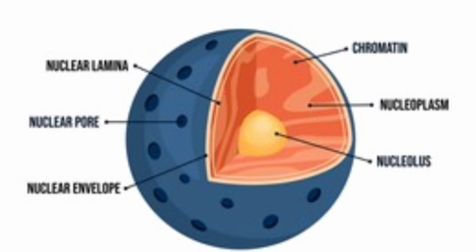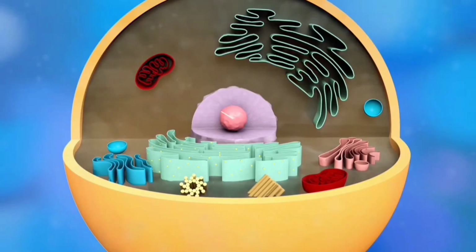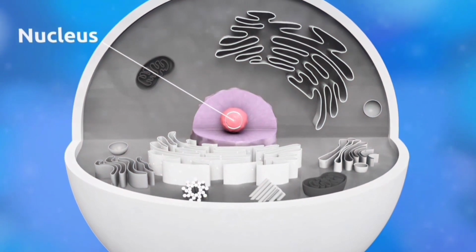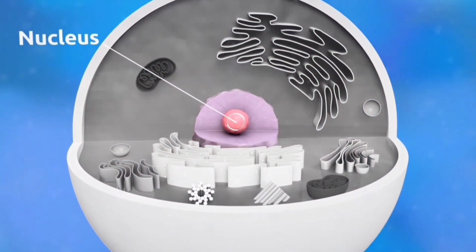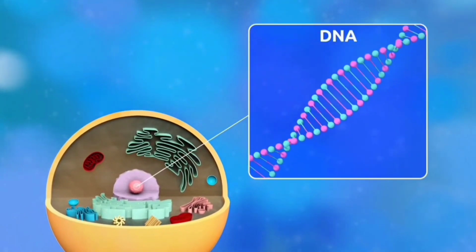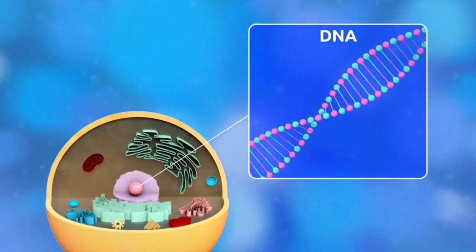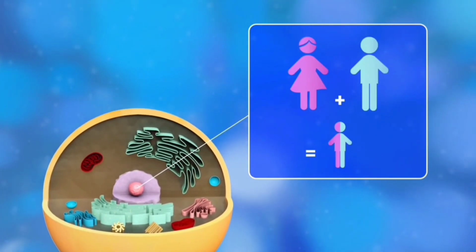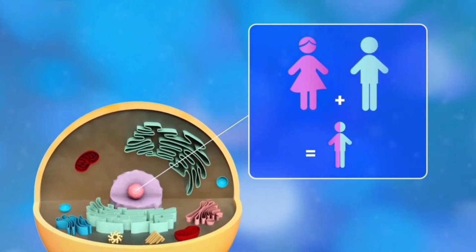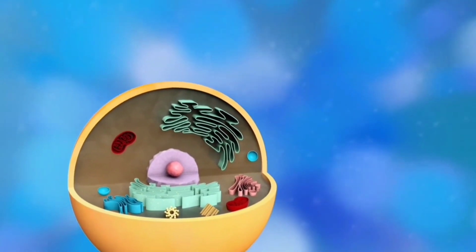Nucleus. The nucleus is the center that controls the cell. DNA is stored in the nucleus. DNA is made up of genes which hold genetic information. When animals reproduce, the genetic material is passed on to the young. This is the reason baby animals have the same characteristics.